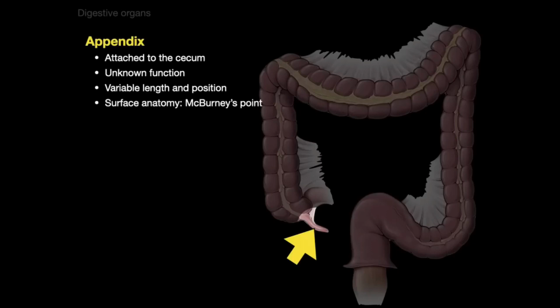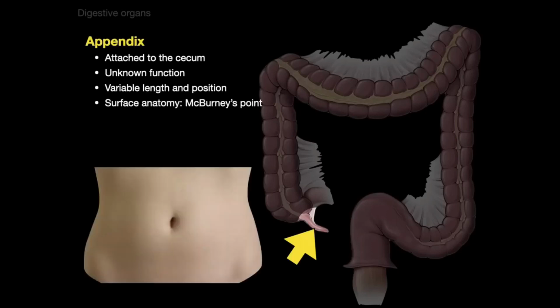But the surface anatomy to locate the appendix is called McBurney's point. You find the ASIS, anterior superior iliac spine, find the umbilicus, and from the right side, I should say, the ASIS, you draw an imaginary line, and a third of the way up is McBurney's point. If you push on that, that's where the origin of the appendix is, off the cecum.